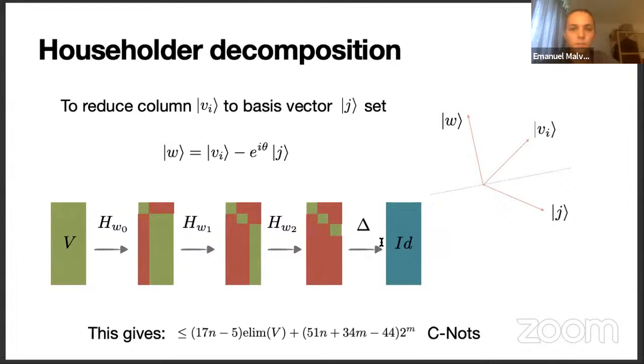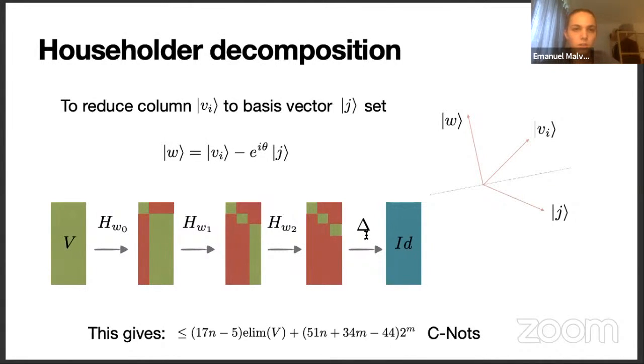And yeah, this can be done for both sparse and dense isometries. And in the case of dense isometries, we get more or less the same nearly optimal CNOT counts that other methods also achieve.